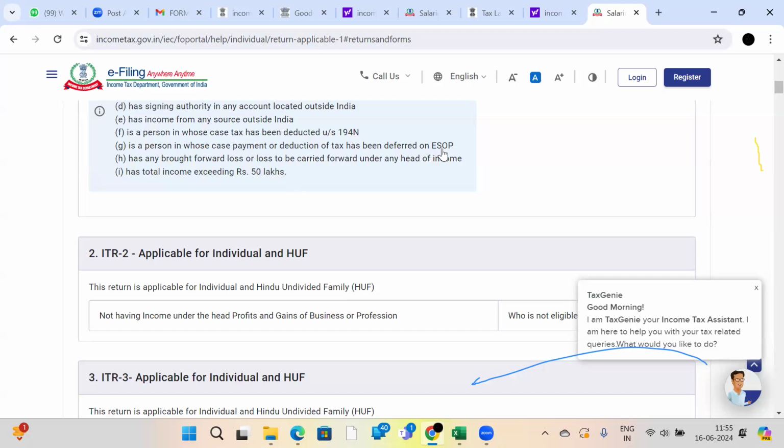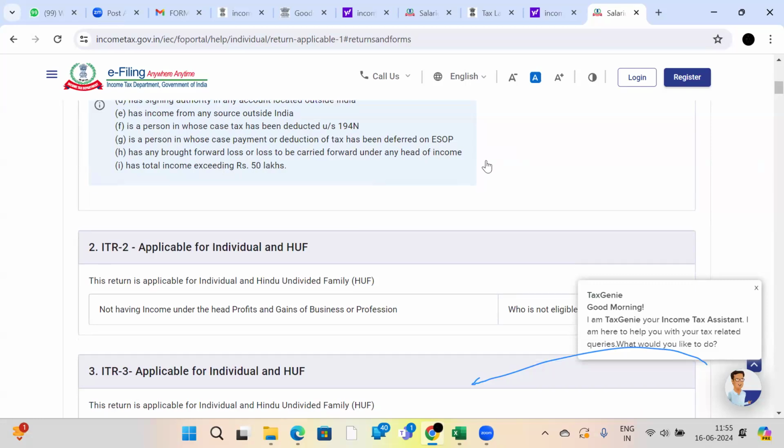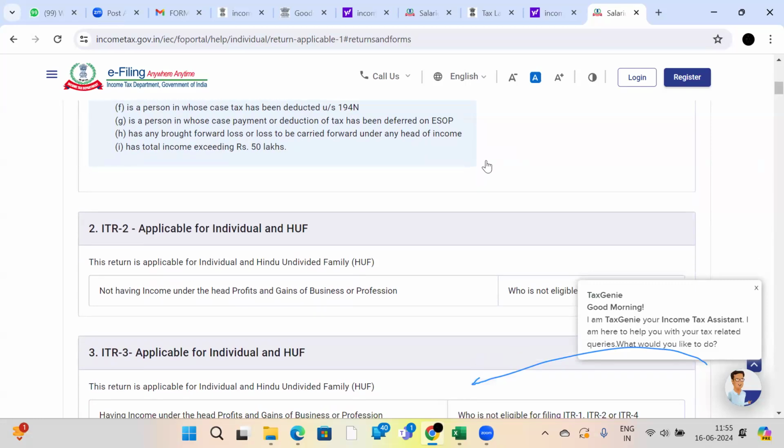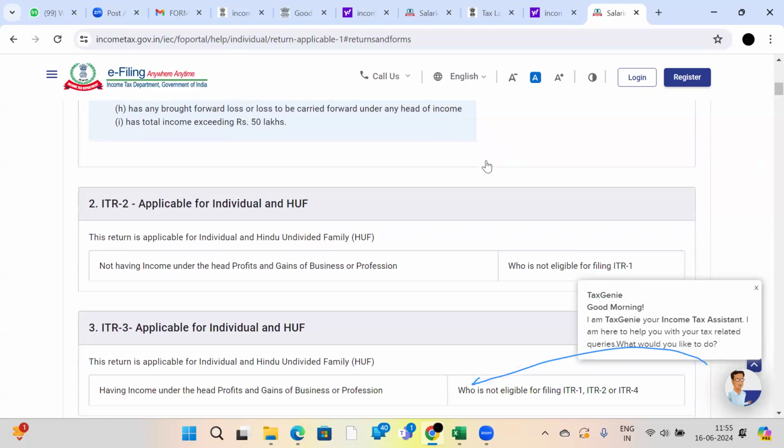See, if you have employee stock option plans, your company will give you some shares based on the employee stock option plan. If you have that, you are not eligible to file ITR 1. If you have business income or brought forward losses, that means you are running a business. You have a loss from that business, and you are carry forwarding that loss for the next 8 assessment years. You never use ITR 1.